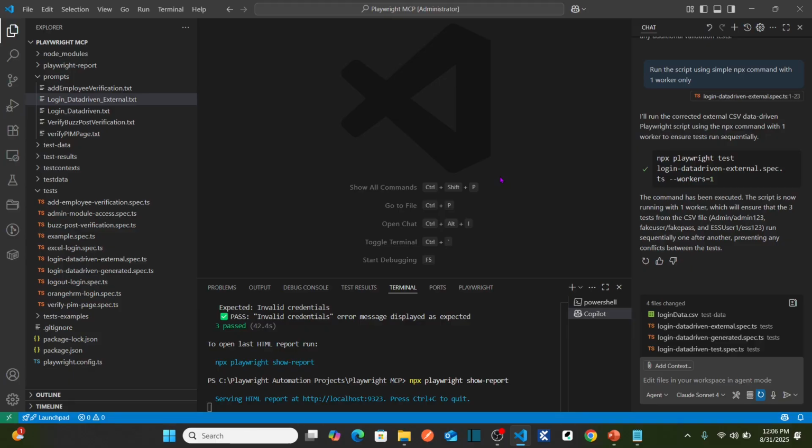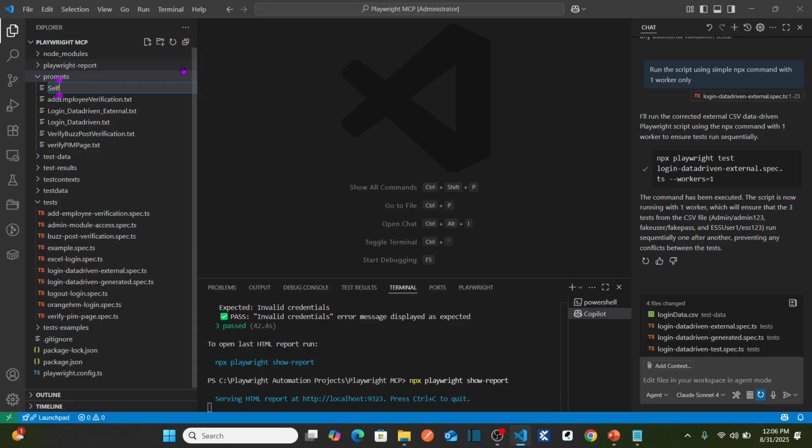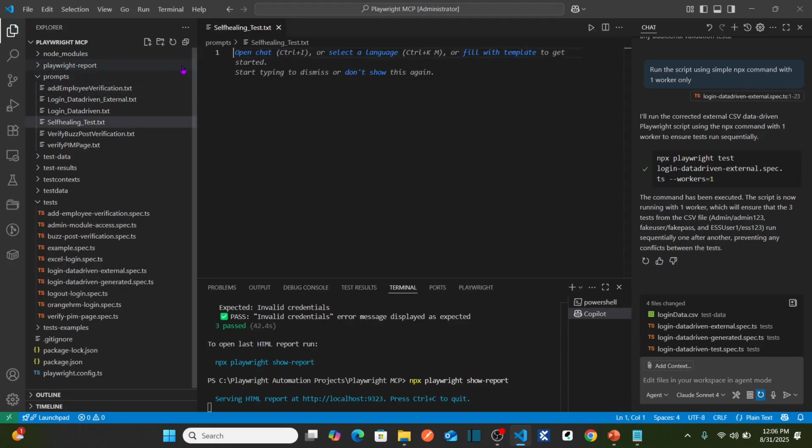How can I do that? For that, let me create a new prompt file under the prompt folder, say self-healing underscore test.txt.